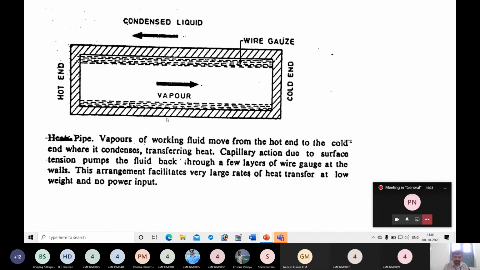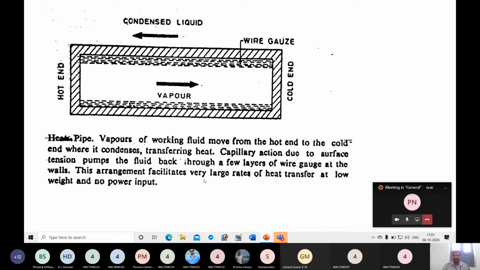So again, vapors of working fluid move from the hot end to the cold end where it condenses. That is, this is the hot end and it will move to the cold end, and here it will condense, transferring heat. Capillary action due to surface tension pumps the fluid back through a few layers of wire gauze at the walls.